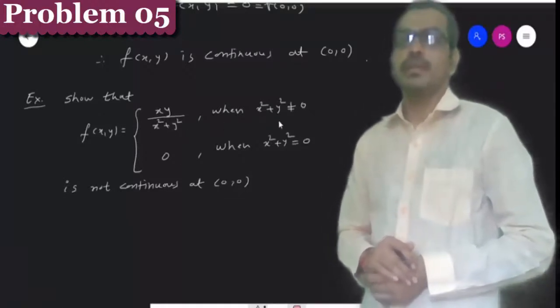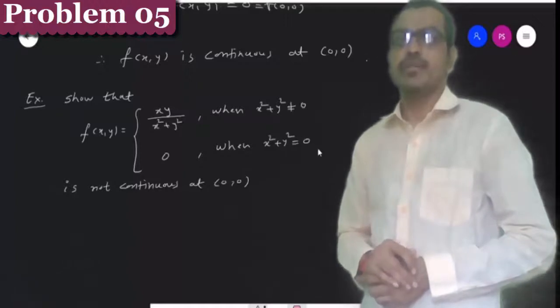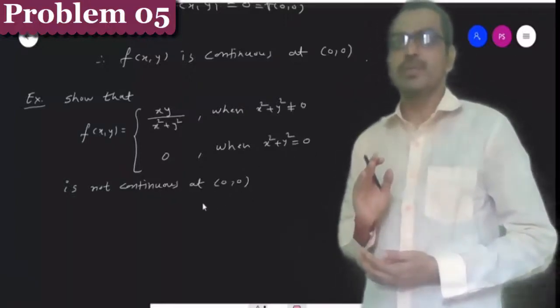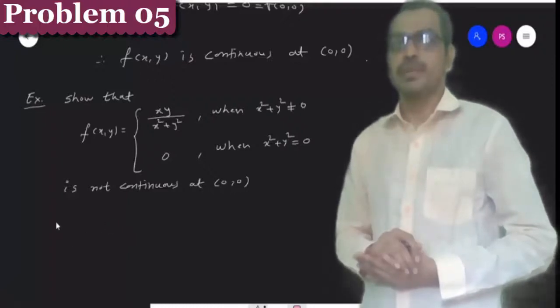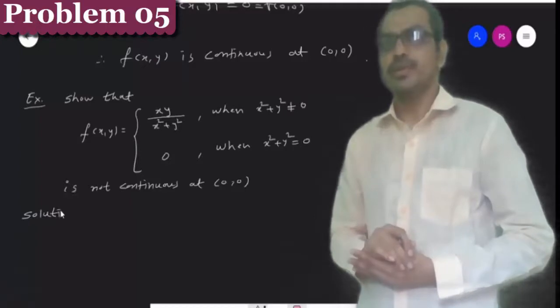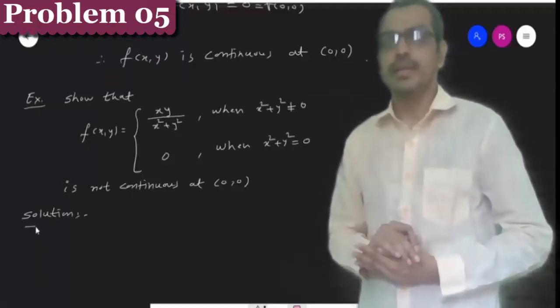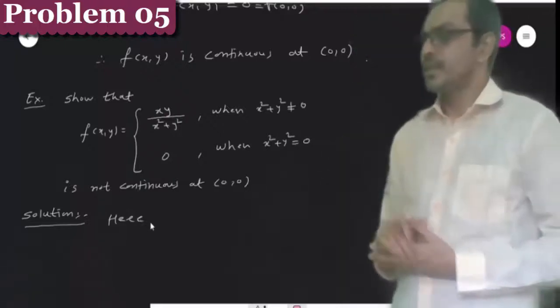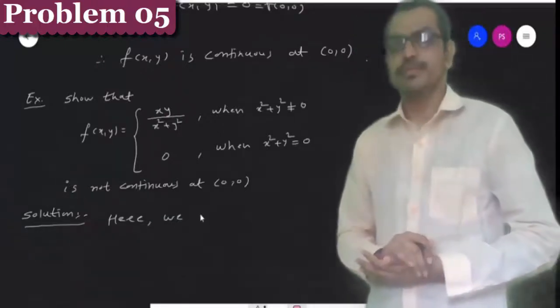Okay, here the given function f(x,y) is equal to xy divided by x square plus y square when x square plus y square is not equal to 0, and the function is equal to 0 when x square plus y square is equal to 0. And here we have to show that this function is not continuous at the point (0,0). Let us see the solution of this problem.